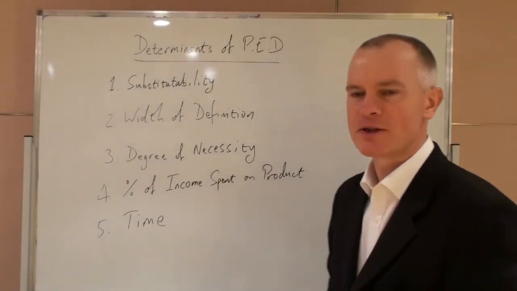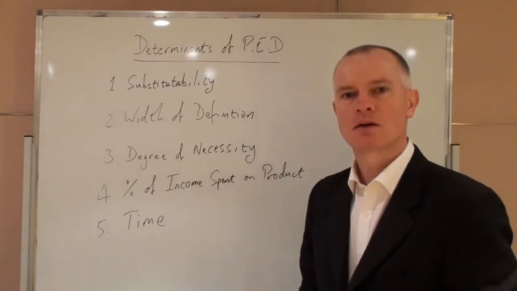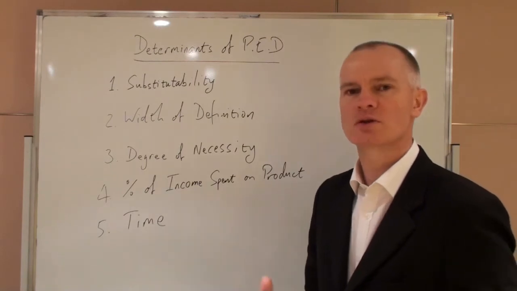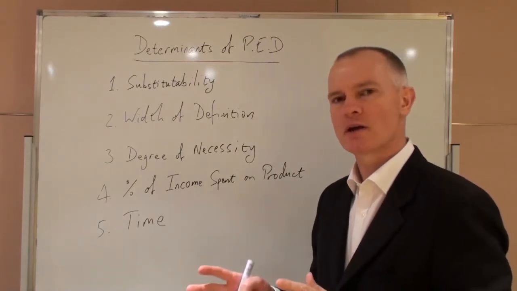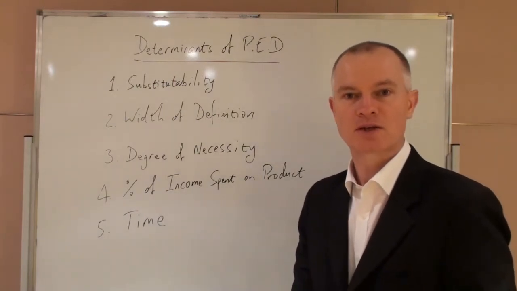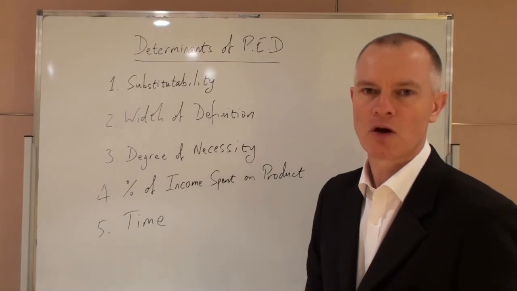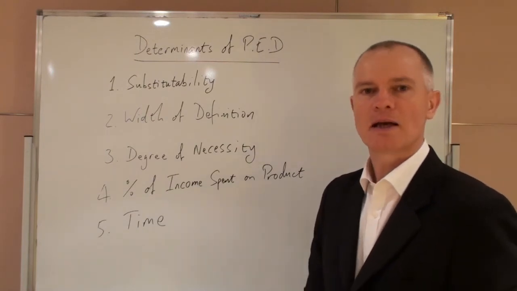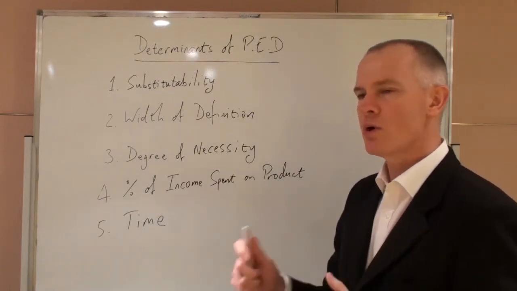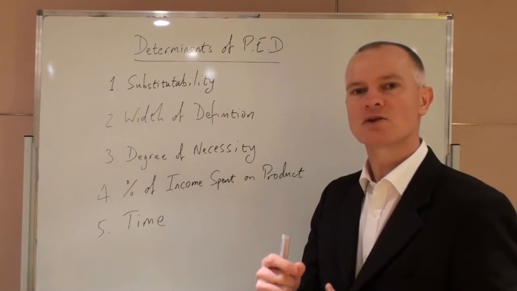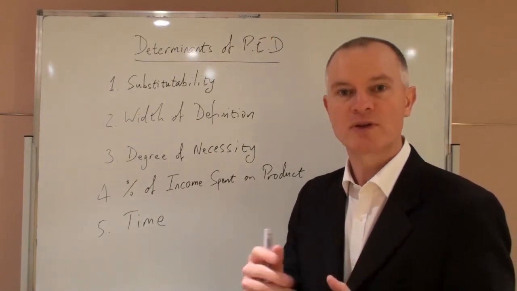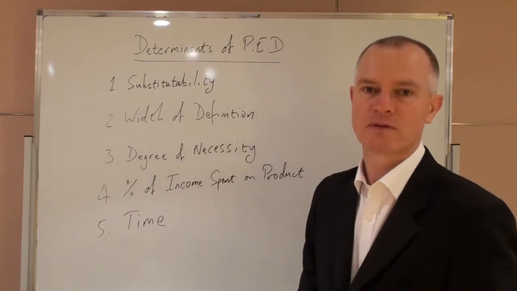Continuing our theme of elasticity, I would like us to consider the determinants of price elasticity of demand. This can cause some trouble because people tend to think that a determinant of demand, price, income, price of related goods, tastes, is the same as the determination of price elasticity of demand. Elasticity means flexibility, responsiveness, and thus what we are trying to determine are the factors which cause the demand for a particular product to be either very responsive to a change in price or not very responsive.